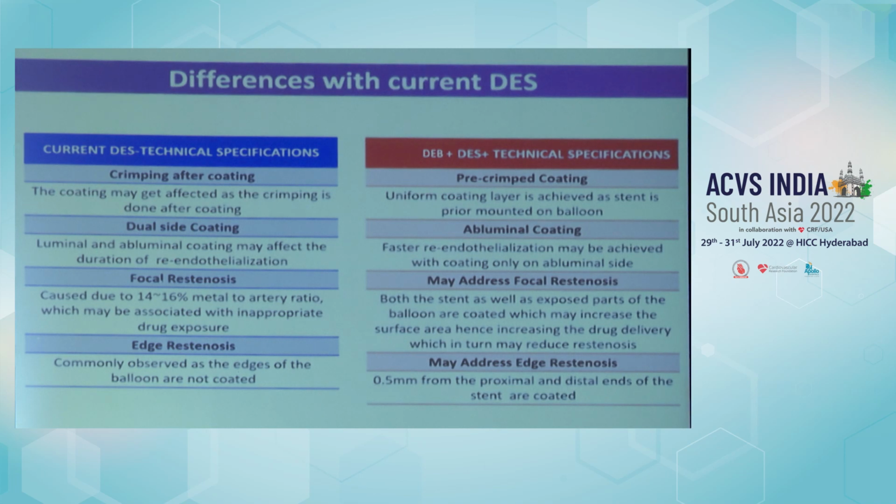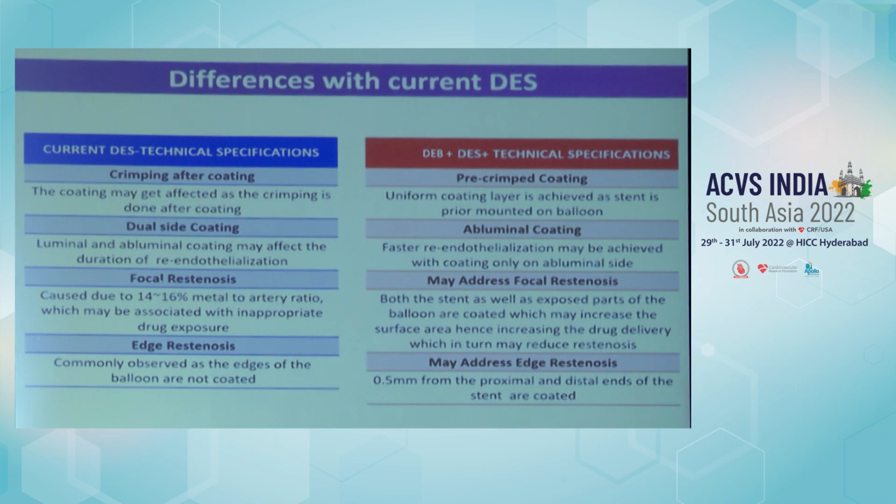So what are the differences with current DES platforms in the Envisolution technology? You can see the blue part. Here, the current DES stents are crimped only after the coating is done, so the drug delivery may be hampered. But in the Envisolution technology, because of the DCB plus DES, there is pre-crimped coating.